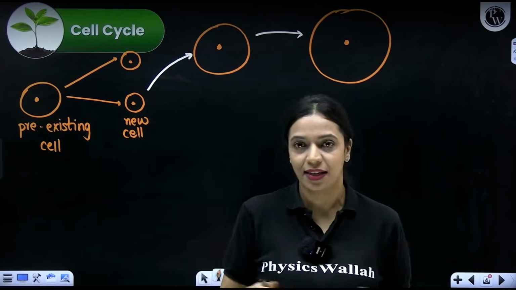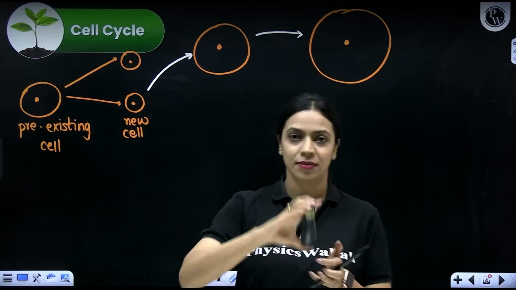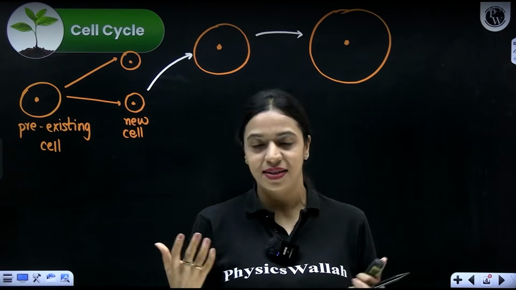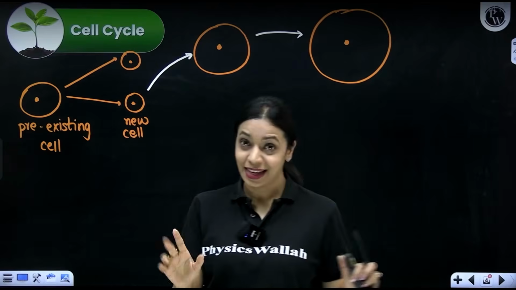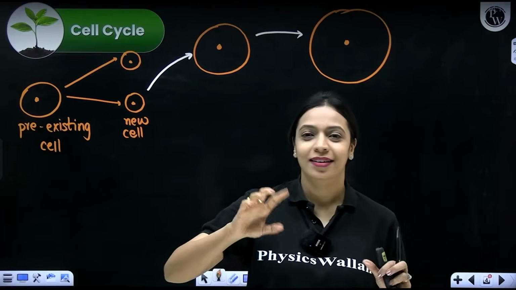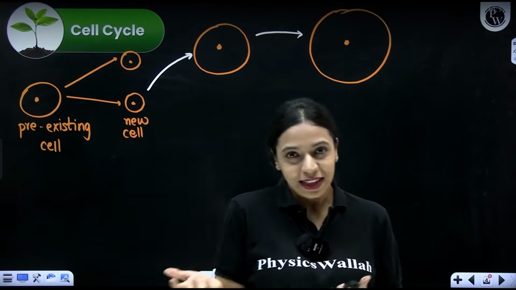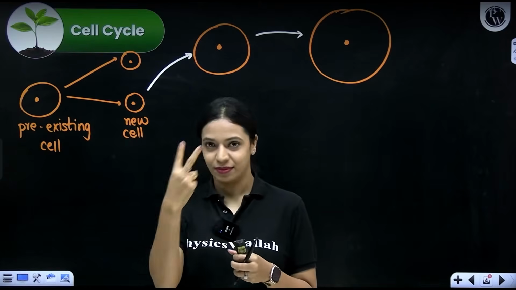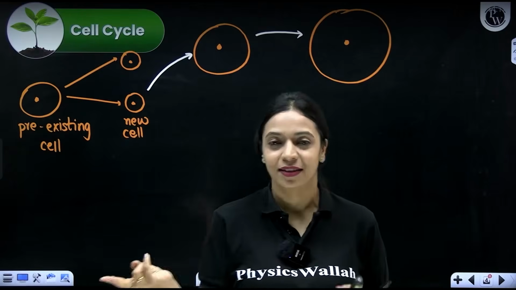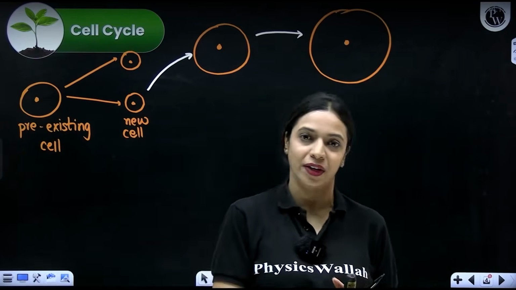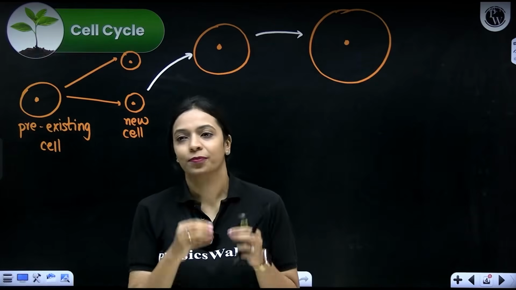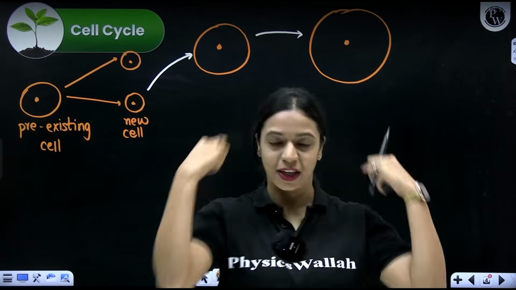You don't see any single cell as big as the size of this remote. You don't see any cell, of course, keeping aside the eggs. I know you'll come at me for that. Apart from that, you don't really see these organisms that are very clearly visible to your naked eye, right? They are mostly microscopic. Why is it that a single cell cannot grow as big as me?